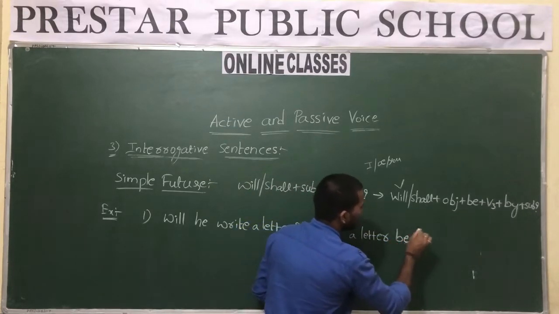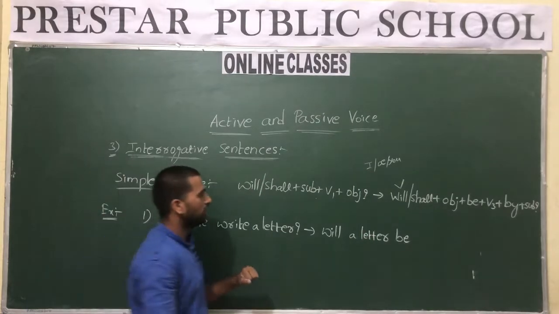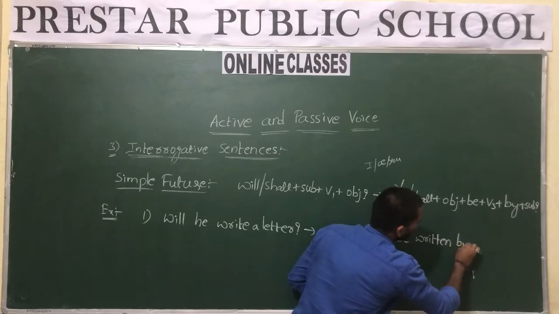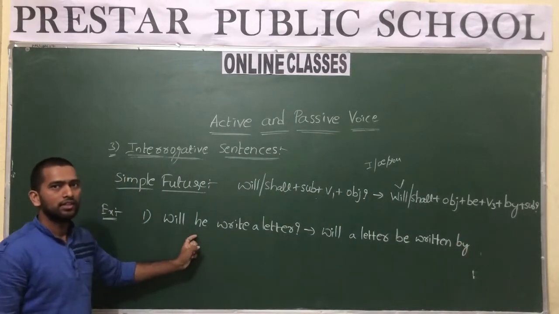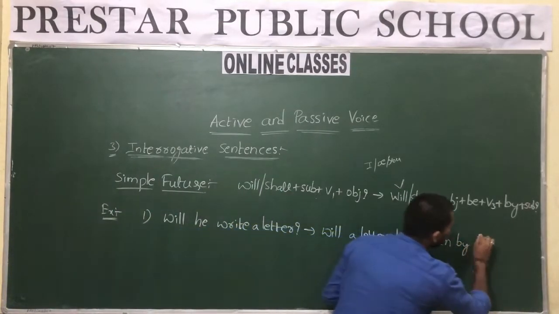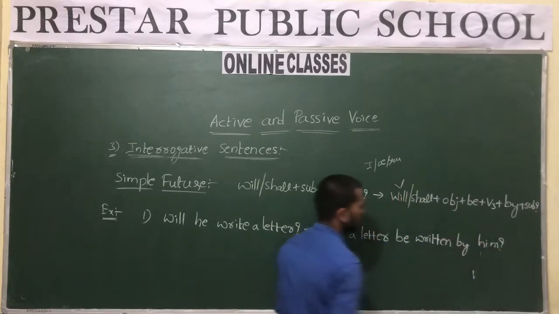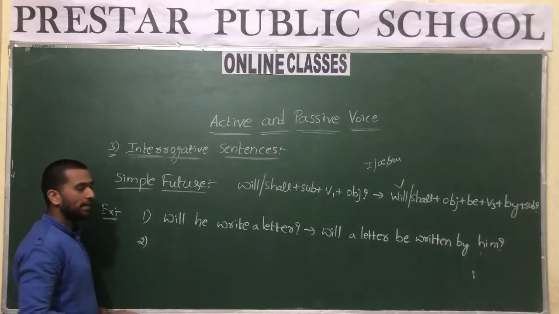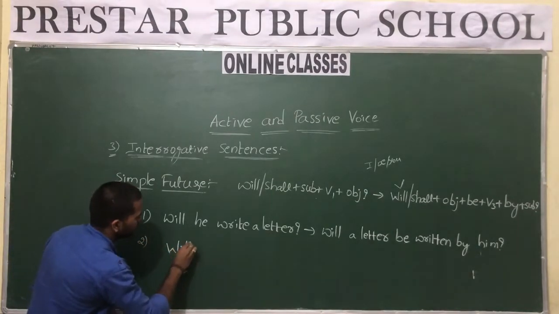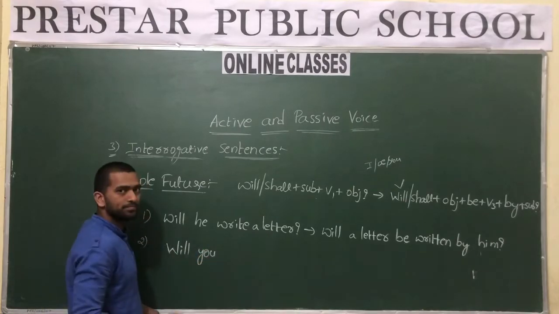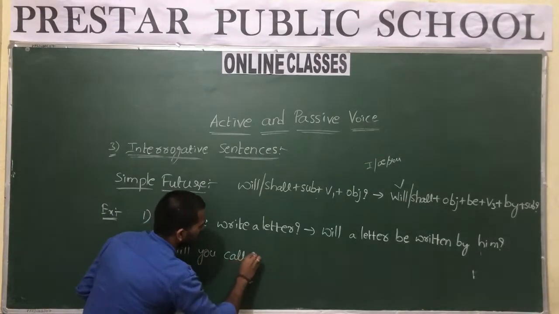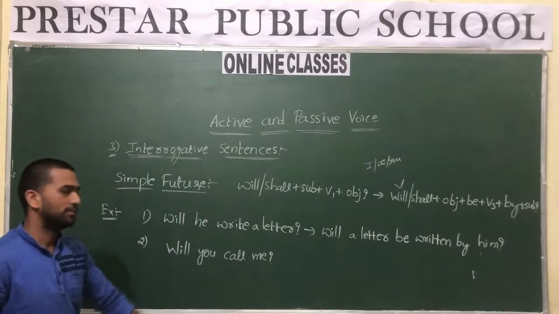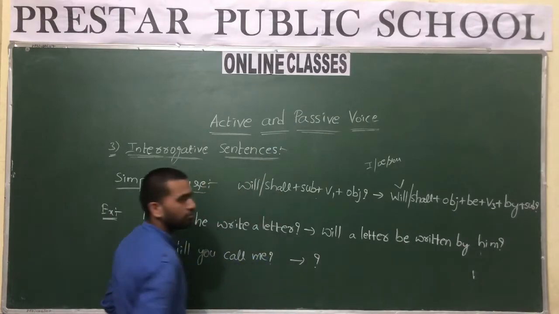So will a letter be, what is the participle of write? It is written. Will a letter be written by, what is the subject here? He. So what is the objective form of he? It is him. Will a letter be written by him? I'll give you one more example. Just try to convert that into passive voice. Will you call me? Now try to convert this into passive voice.